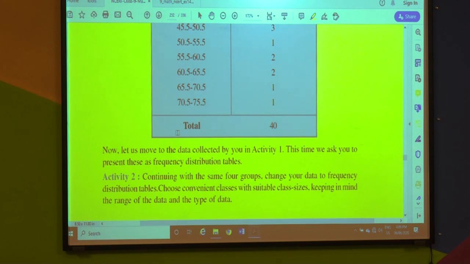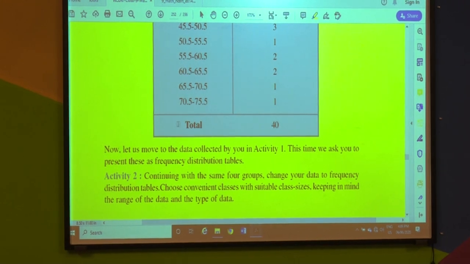If grouping of the data is not done, what happens? If the data is huge in ungrouped form, I cannot present it. I cannot find the inferences. I have to group it.